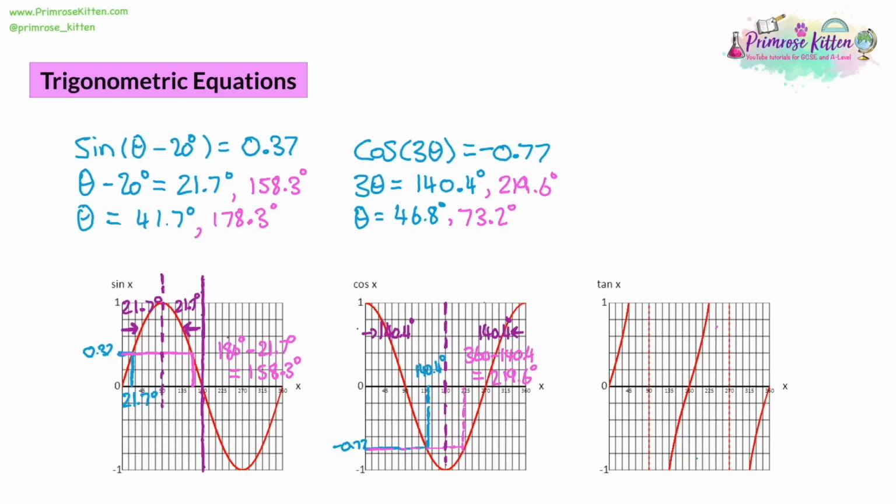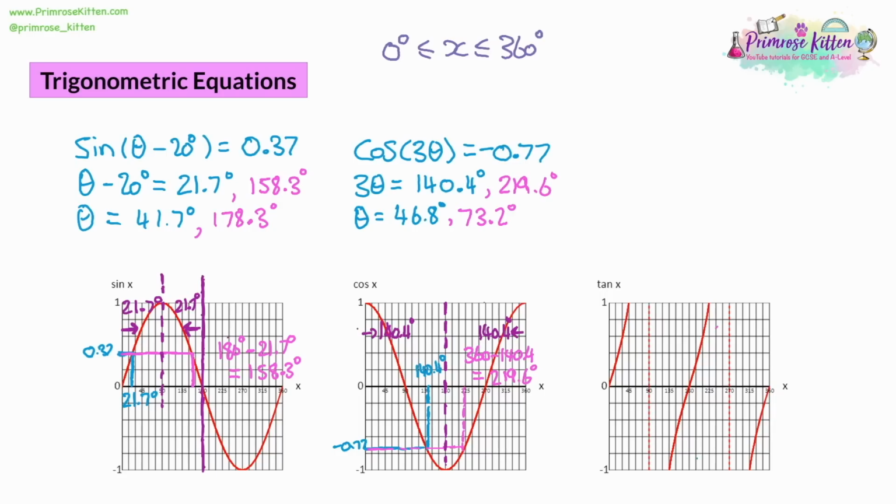So we solve the equation to get one answer, and then we use the symmetry of the graph to get our second answer, with each graph having a slightly different symmetry. Now there's a third step. The trick here is the range of possible answers. For these questions, we have a range between 0 degrees and 360 degrees. If we're dividing by 3, you can see our 2 answers are quite close together, and dividing by 3 can make quite large numbers fit into the 0 to 360 range.